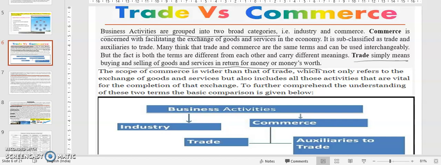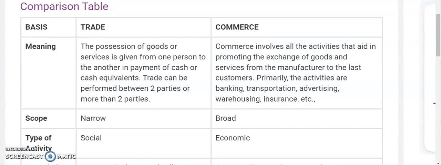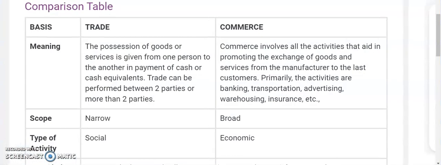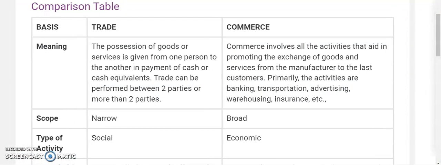This is called trade. And if you go for commerce, what is commerce actually? If you see here, commerce involves all the activities that aid in promoting the exchange of goods and services from the manufacturer to the last customers. What does this mean? Who is the manufacturer and the customer? We know that we are the customers, those who buy the goods and services. So who is the manufacturer in this case?